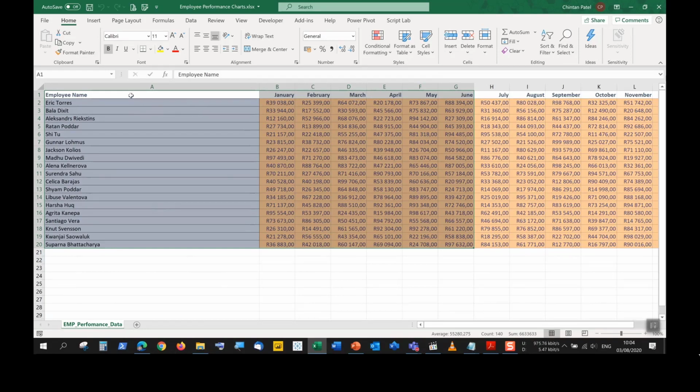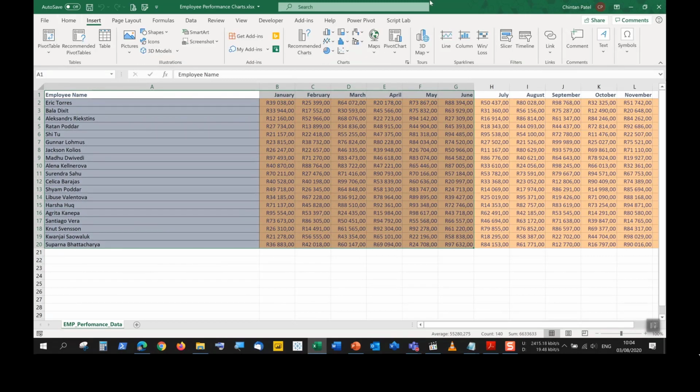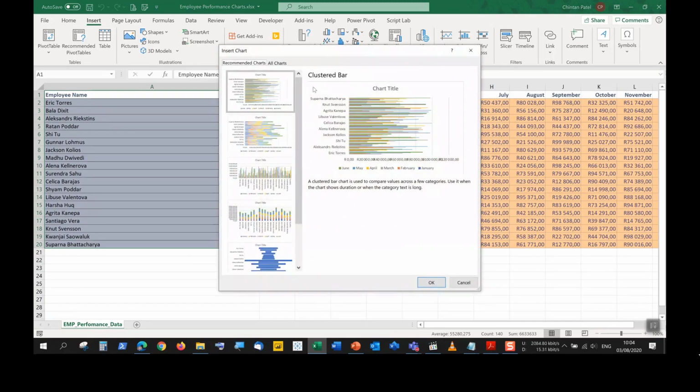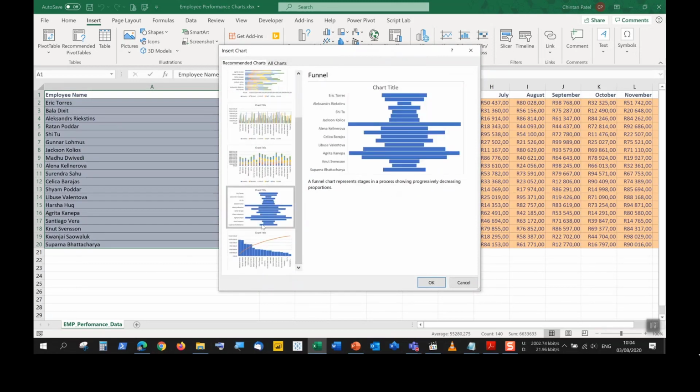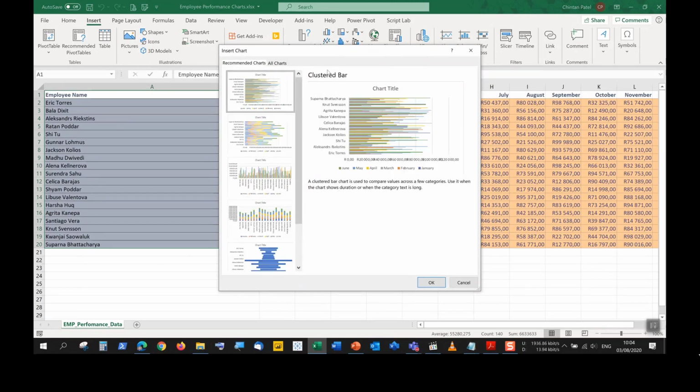So the first thing you want to do is select from cell A1 to G1 all the way down to G20. I can go to insert. I can go to recommended charts. That's one method. So recommended charts is probably one of the best ways to insert a chart quickly, because Excel will tell you what is the best chart available for the data that you've selected. There's just so many combinations here, so you really don't have to waste time.